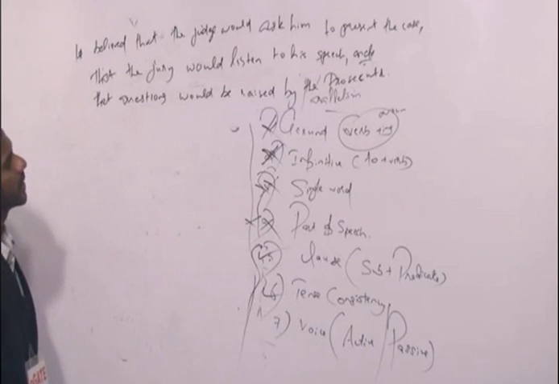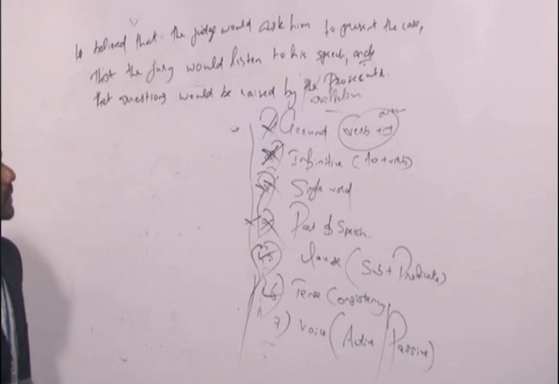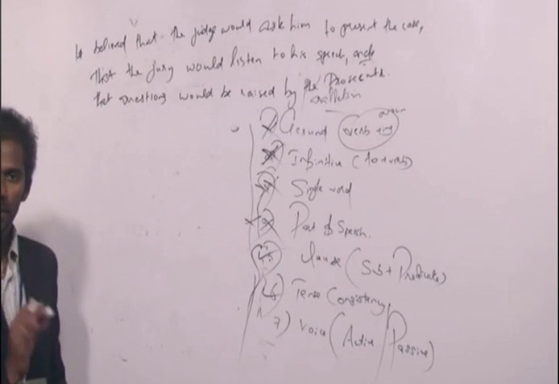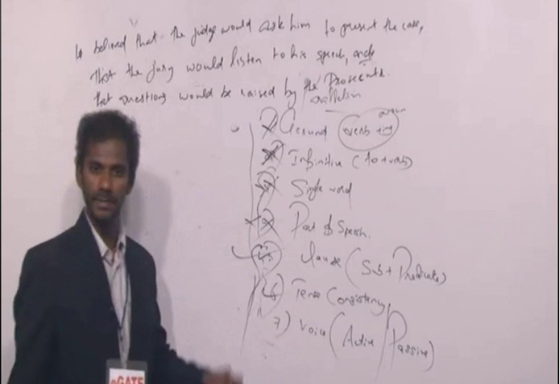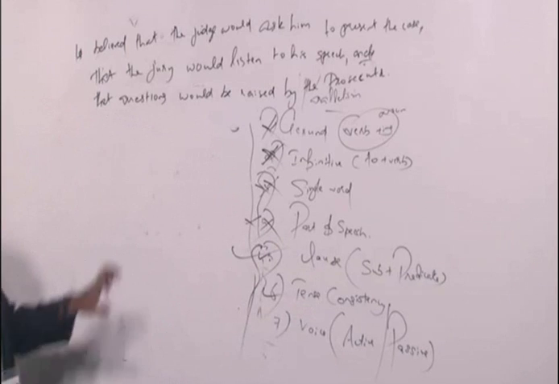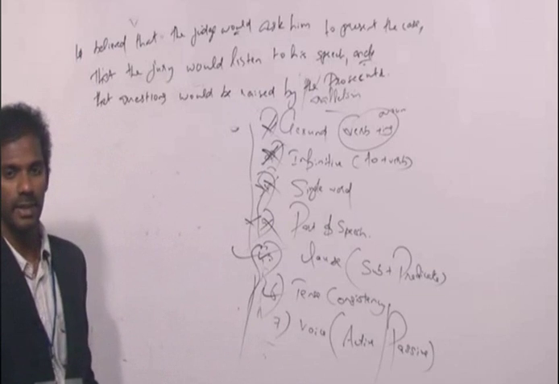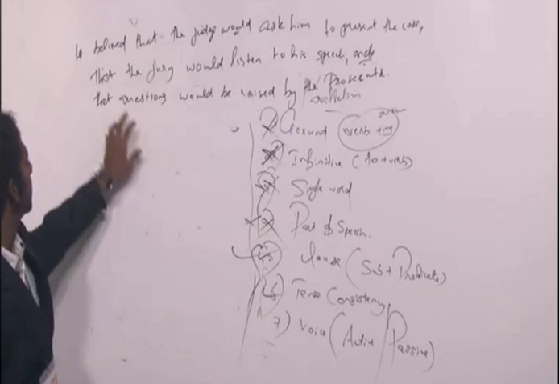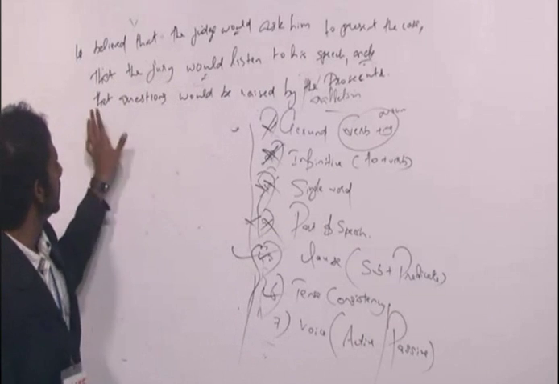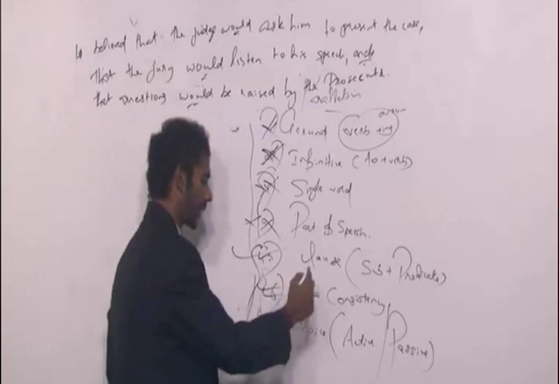He believed that the judge would ask him to present the case. That is a clause. That the jury would listen to his speech. That is also a clause. And the questions would be raised by the prosecutor. That is also a clause. So this concept is fine. Clear? Come to the second one, tense consistency. Come to the first idea. He believed that the judge would ask him to present the case. Fine. Would is the past tense of will. The jury would listen to his speech. Same thing. Would is the past tense of will. And the questions would be raised by the prosecutor. Same thing. So tense consistency is also fine here.